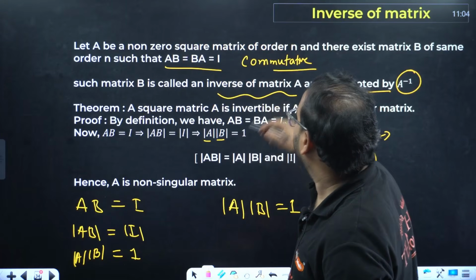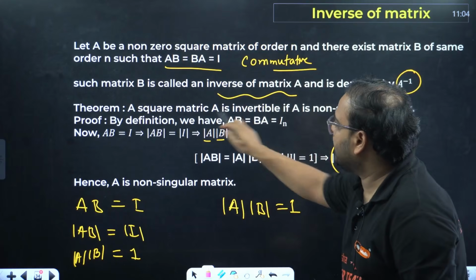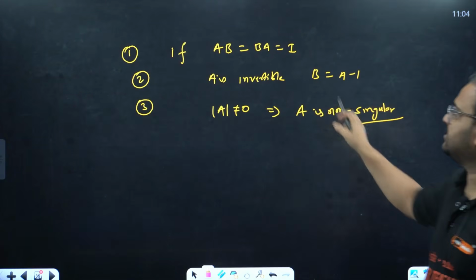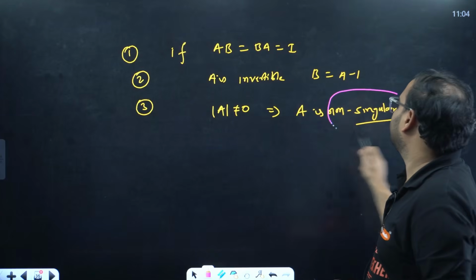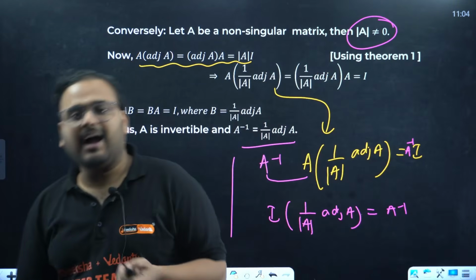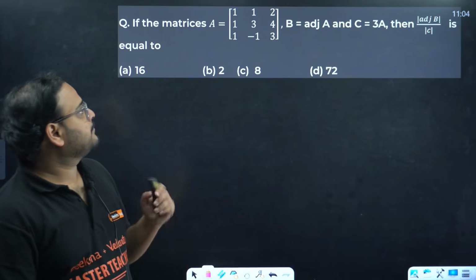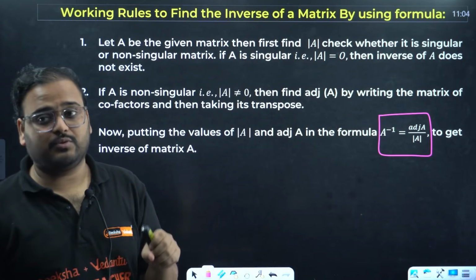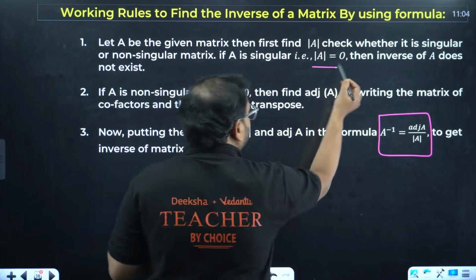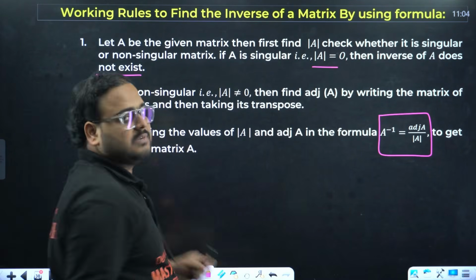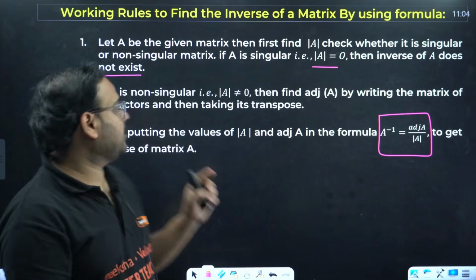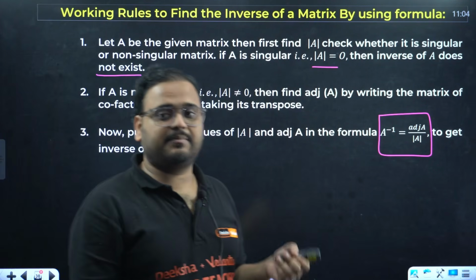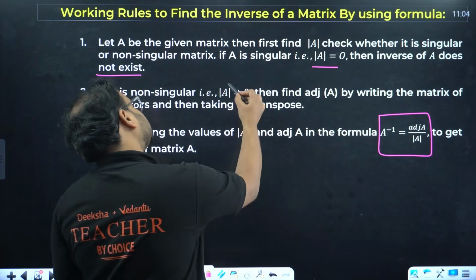For the inverse to exist, for A to be invertible, I should have the determinant of A as non-zero. This was the condition. If it is invertible, it must be non-singular. So we have to check whether the determinant of A is 0 or non-zero. If the determinant of A is 0, then the inverse will not exist. Next, if A is a non-singular matrix, it means the determinant of A is non-zero, then yes, the inverse will exist.